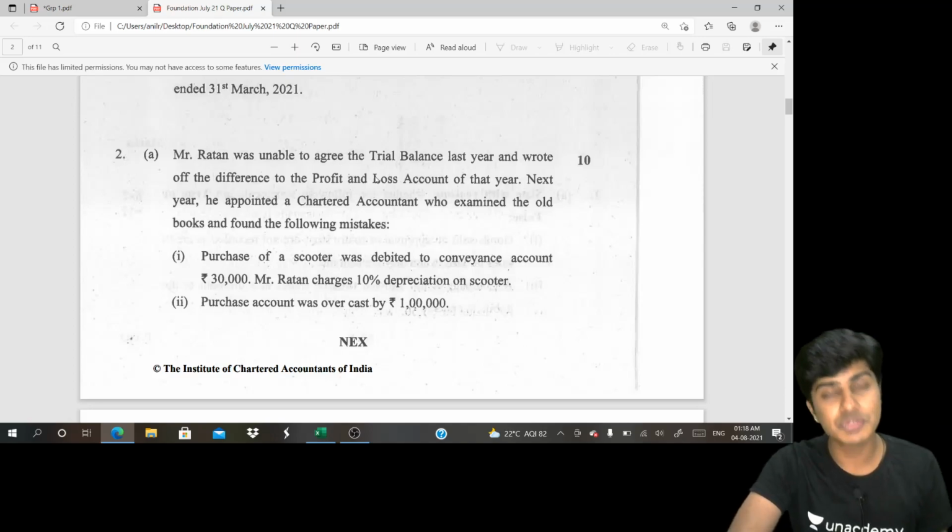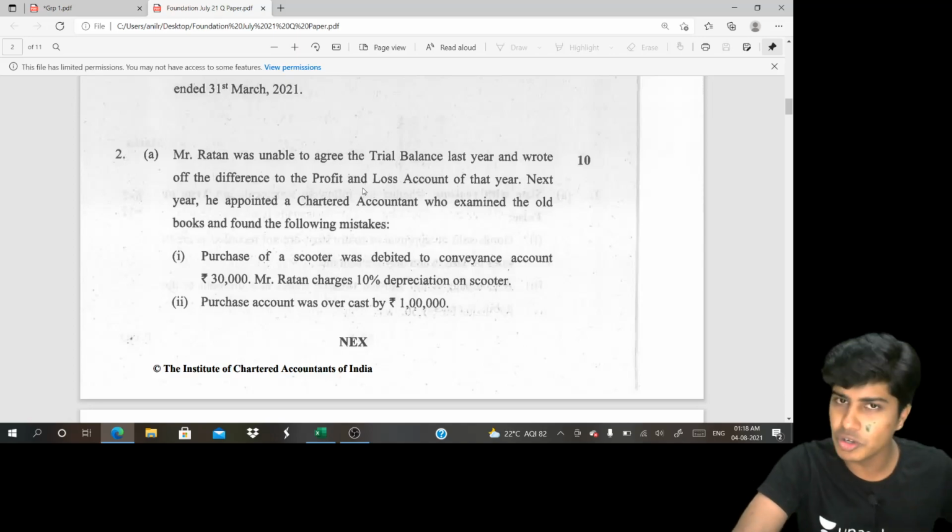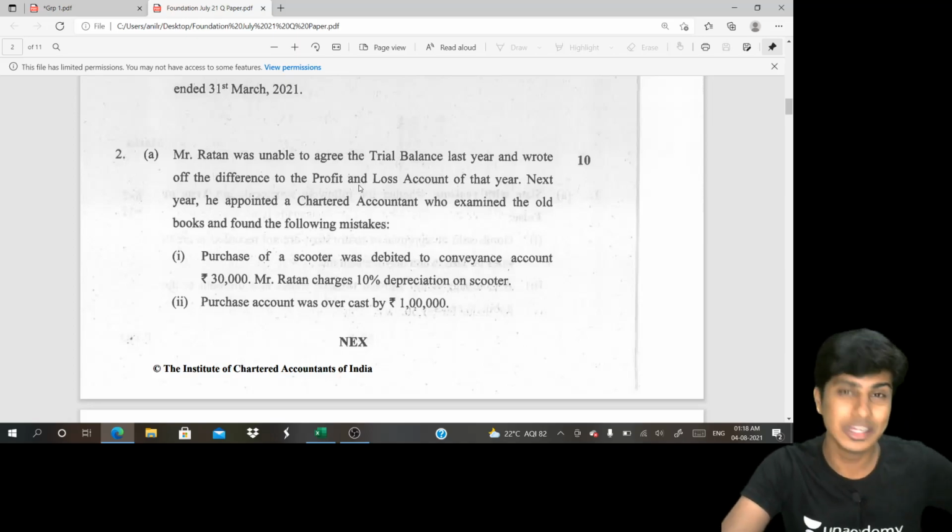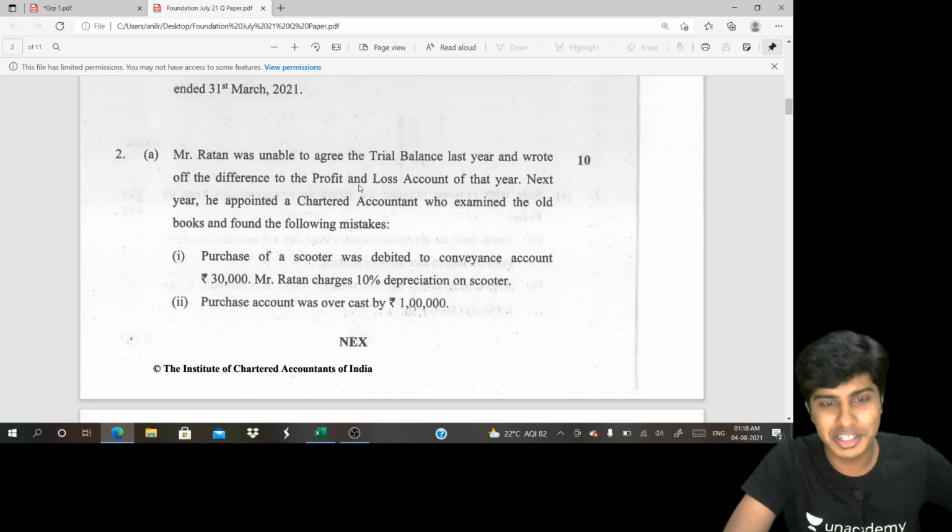So this is one error which we need to rectify, which the majority of the students forget or ignore, or by mistake they forget this part. So this has to be reversed. I'll show you the entry. I've done it. So next year he appointed a chartered accountant.